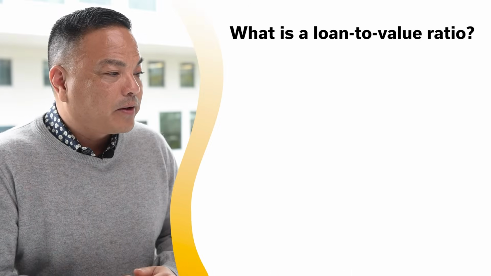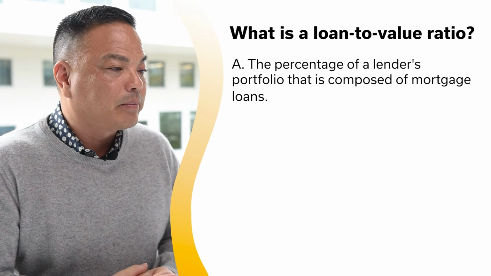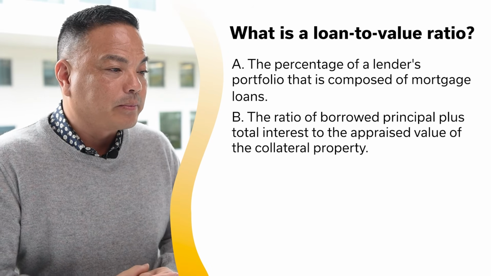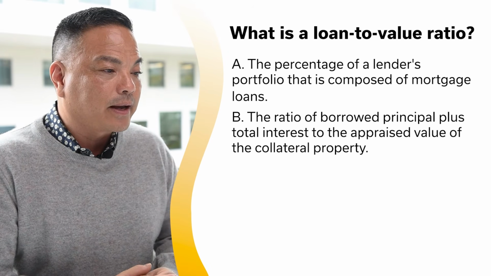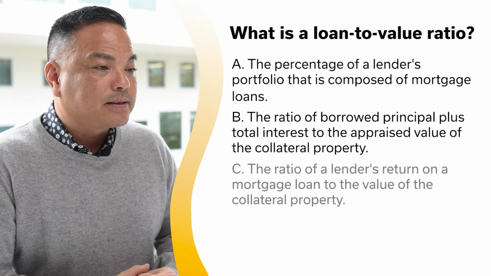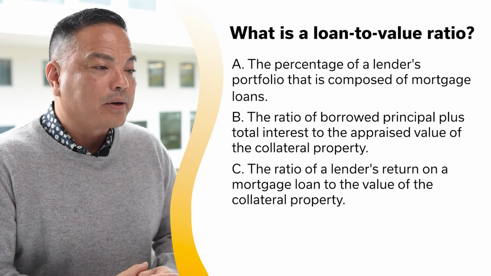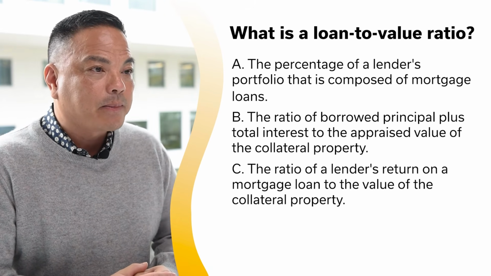What is a loan-to-value ratio? A, the percentage of a lender's portfolio that is composed of mortgage loans. B, the ratio of borrowed principal plus total interest to the appraised value of the collateral property. C, the ratio of lender's return on a mortgage loan to the value of collateral property.